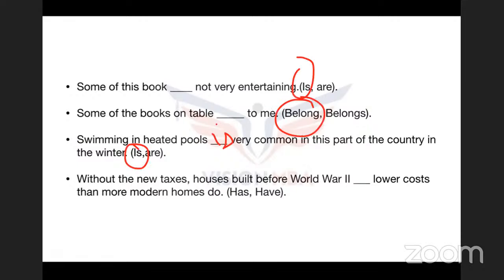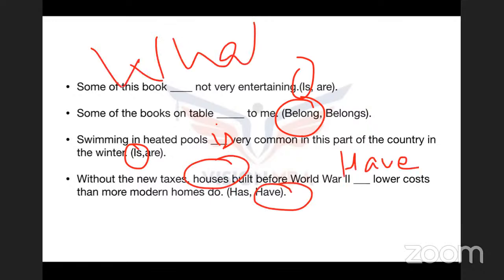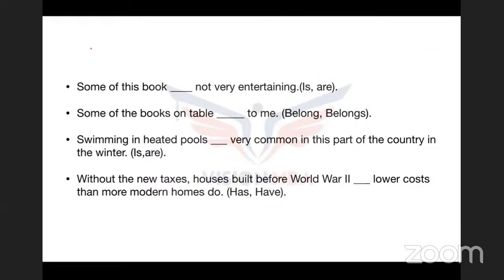Without the new taxes, houses built before World War II dash lower cost than more modern homes do. Now, what cost lower than modern homes do? Houses, plural, "have." So remember this thing, guys. Always ask what and who, and you're going to get the answer right. You do not need to memorize the rules of grammar. You need to understand the expression expressed by the sentence.